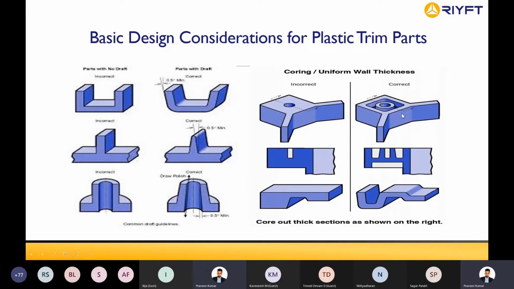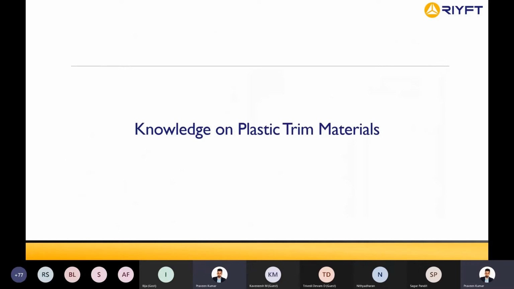But if you see the uniform wall thickness, the part will be easy to manufacture and you'll avoid a lot of wastage here. There won't be too much material, it will reduce the weight of the part, and it will add more strength to the part as well. So these are the basic design considerations for any plastic trims.